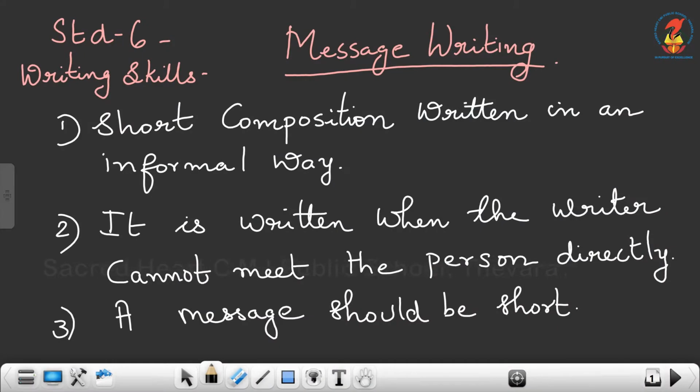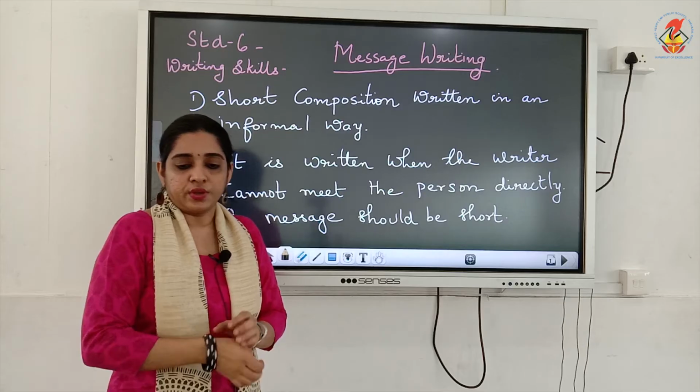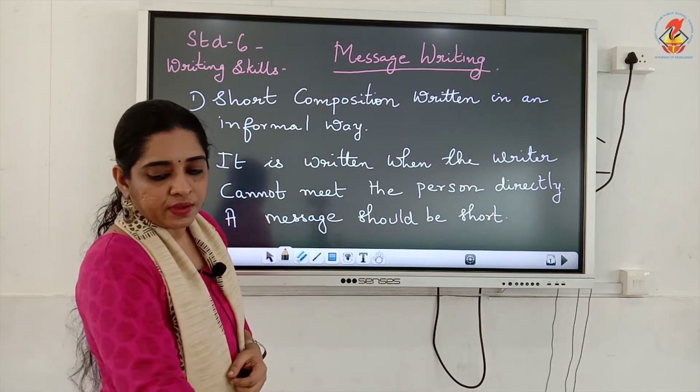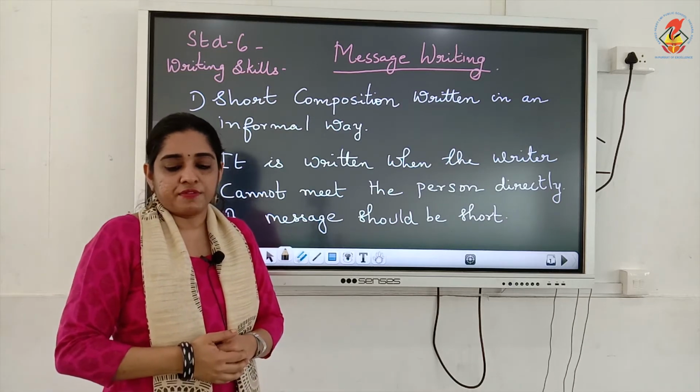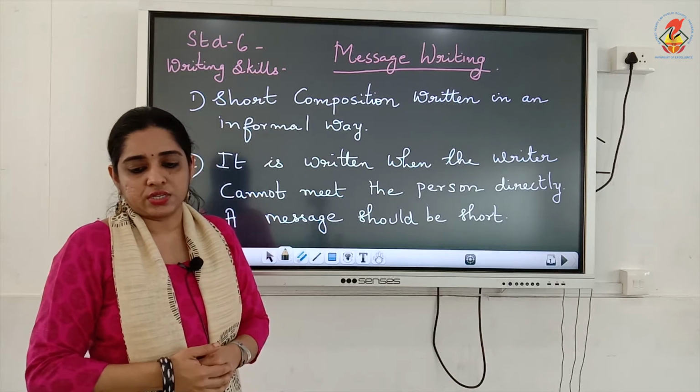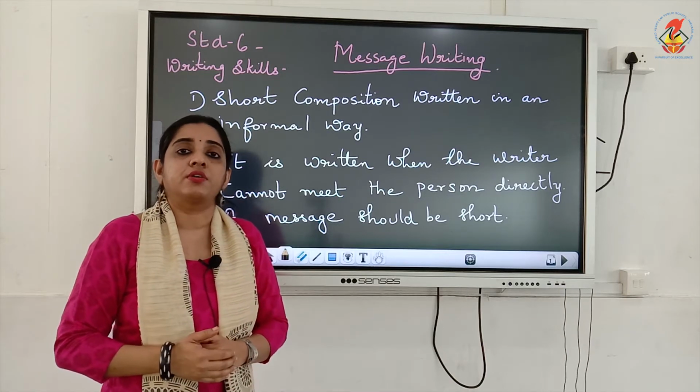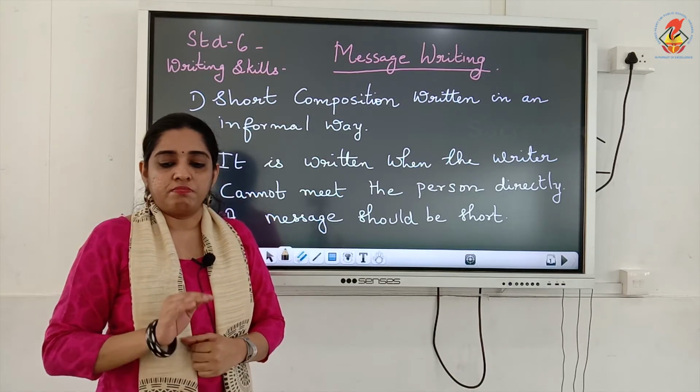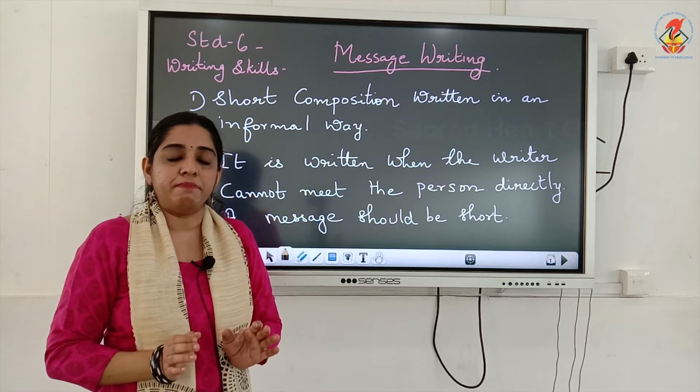A message is a short composition written in an informal way. It is written when the writer cannot meet the person directly. A message should be short. These are some of the features of a message. Features of a message: it should be short, including only the important details. The important details should be mentioned in a message.